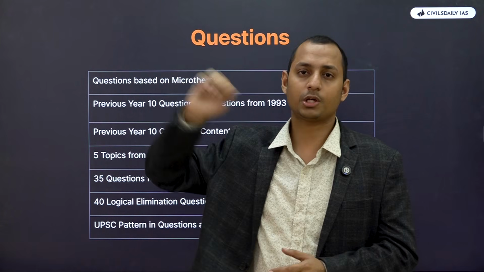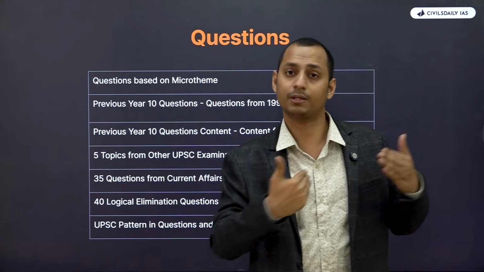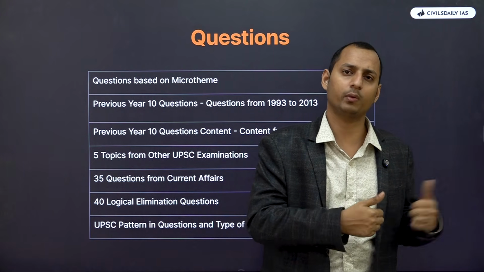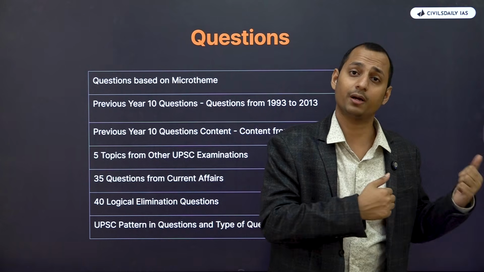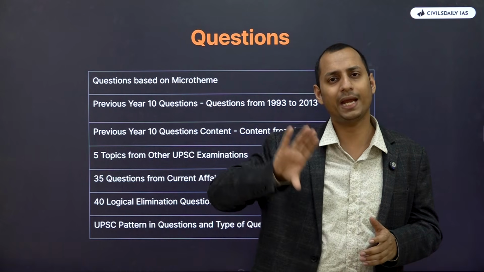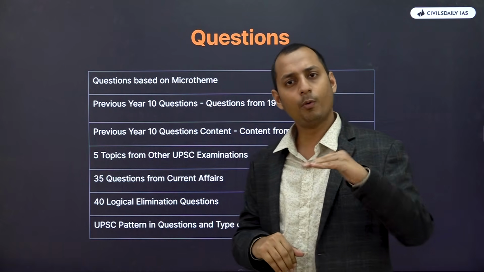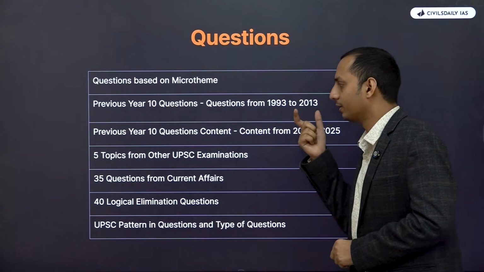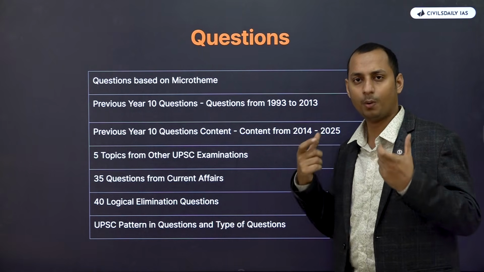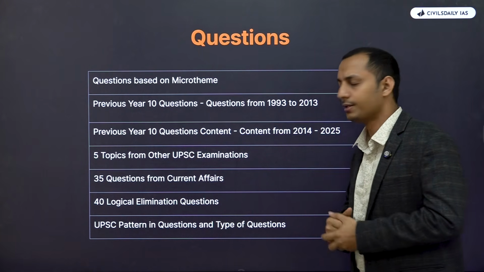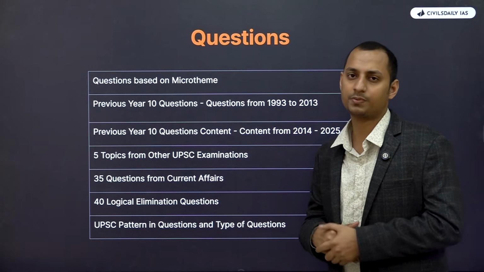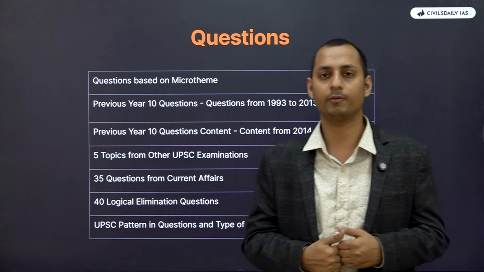The agriculture commodities introduced by the Portuguese got repeated because it was asked in 2024 as well. The question regarding isotherms got repeated. So close to 8 questions got repeated, and we'll be providing the same pattern. Close to 10, not exact questions, but the content or the options that we have taken will be asked. We will also take 5 topics from other UPSC examinations which happened in 2026 and 2025.